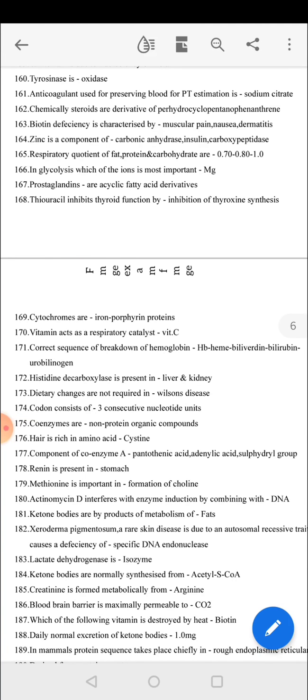Tyrosinase is an oxidase. The anticoagulant used for preserving blood for PT estimation is sodium citrate. Steroids are derived from cyclopentanoperhydrophenanthrene. Biotin deficiency is characterized by muscular pain, nausea, dermatitis. Zinc is a component of carbonic anhydrase, insulin, carboxypeptidase.